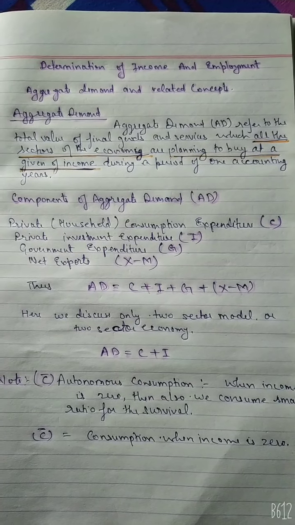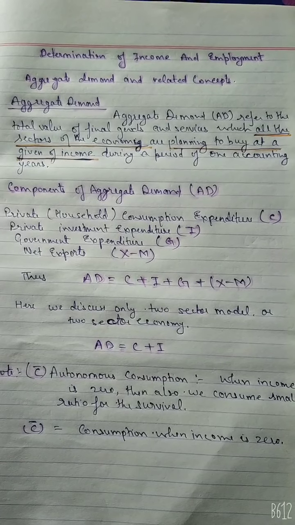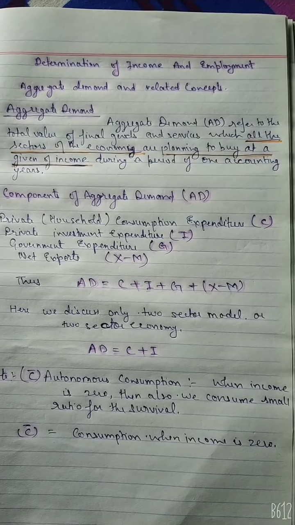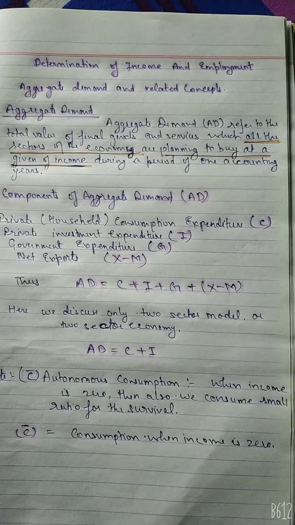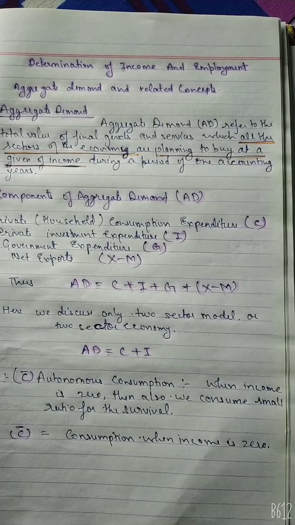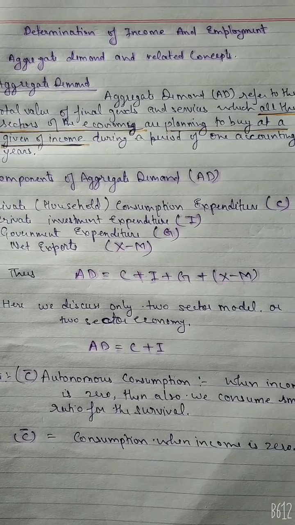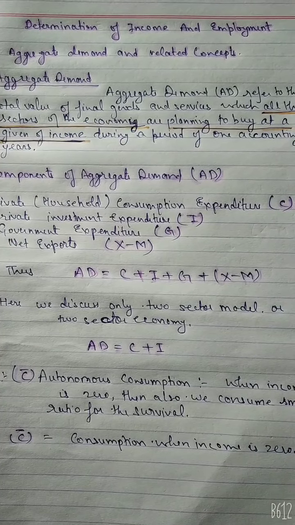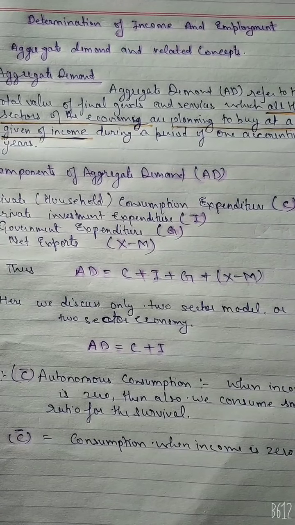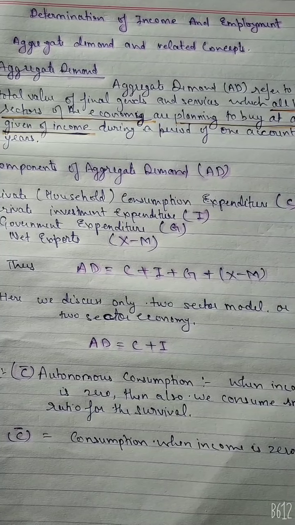The first question: what is aggregate demand? Aggregate demand refers to the total demand for final goods and services in an economy during a year. The household, firm, and government incur expenditure when they demand goods and services. Aggregate demand can also be viewed as total expenditure, since the demand for real goods and services arises only out of expenditure. In this sense, aggregate demand and aggregate expenditure become one and the same thing. Thus, aggregate demand is equal to the total amount of money which the household, firm, and government are willing to spend on the purchase of goods and services during a given period.